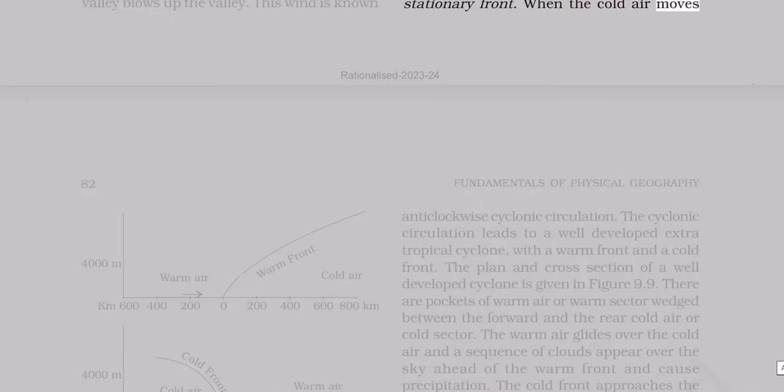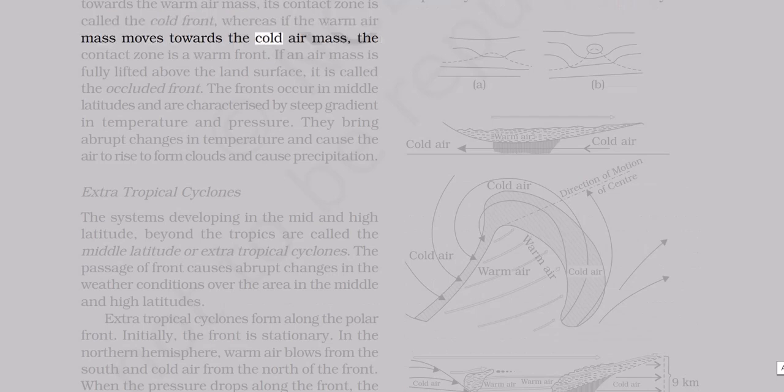When the cold air moves towards the warm air mass, its contact zone is called the cold front, whereas if the warm air mass moves towards the cold air mass, the contact zone is a warm front. If an air mass is fully lifted above the land surface, it is called the occluded front. The fronts occur in middle latitudes and are characterized by steep gradient in temperature and pressure. They bring abrupt changes in temperature and cause the air to rise to form clouds and cause precipitation.